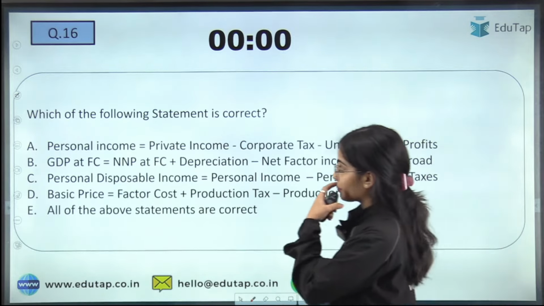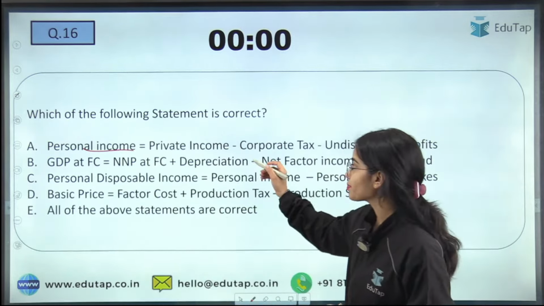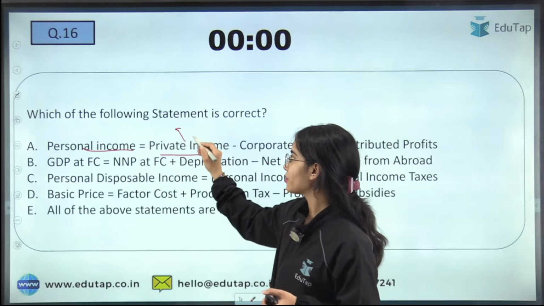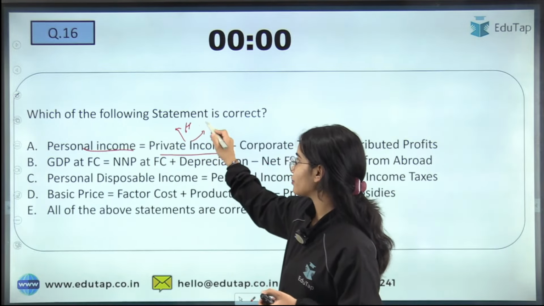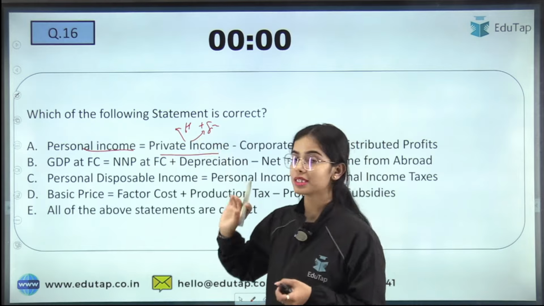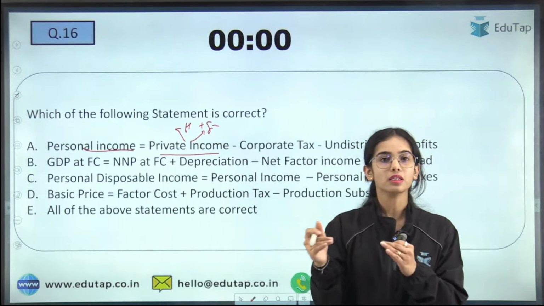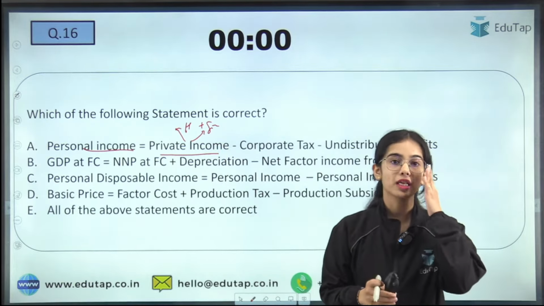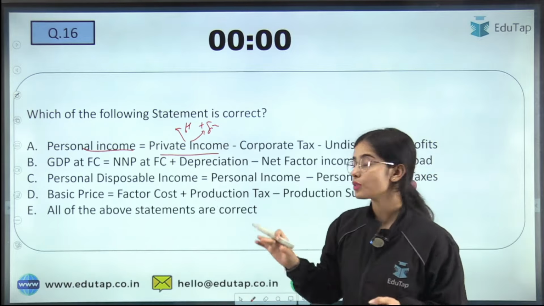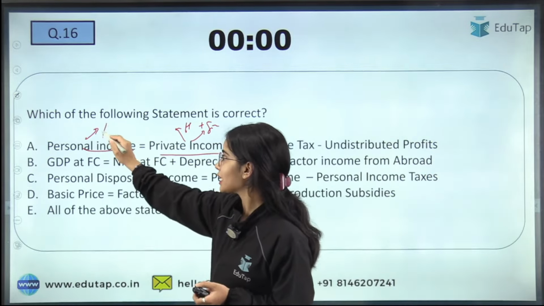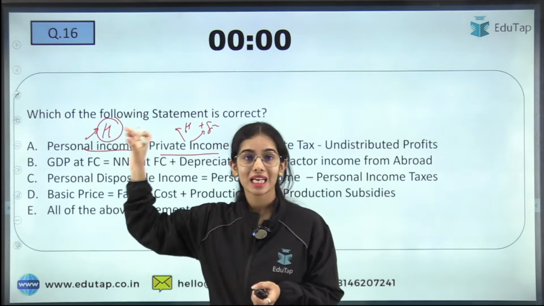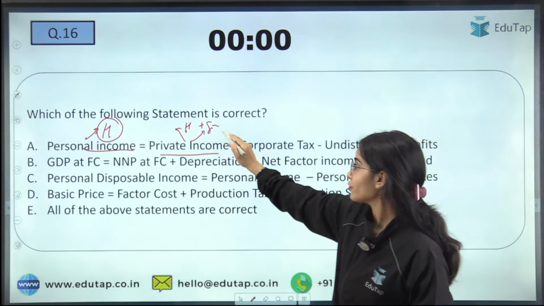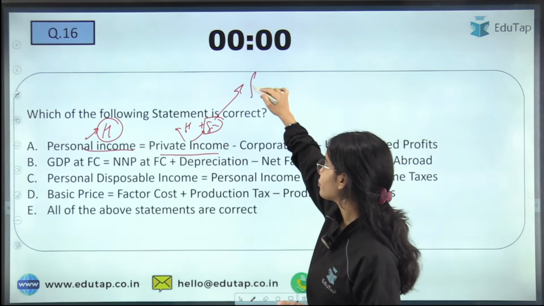So now, okay, personal income is what? It is private income. See, private income is the income that is going to the households and the firms, or the money that is received by the households and the firms. Now, in the personal income, we only want to see the income that is received by the households. That means from the private income, we have to deduct this part of the firms.